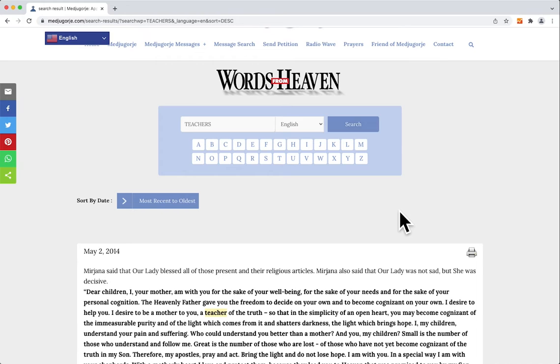This listing of words is the words that you find in the back of Words from Heaven. Again, Words from Heaven is the single most complete message book of Our Lady's messages in English. A Friend of Medjugorje first put that book together in 1990, and it is now in the 21st edition, and is still the most popular, and it is the most looked-to book for research on the messages.